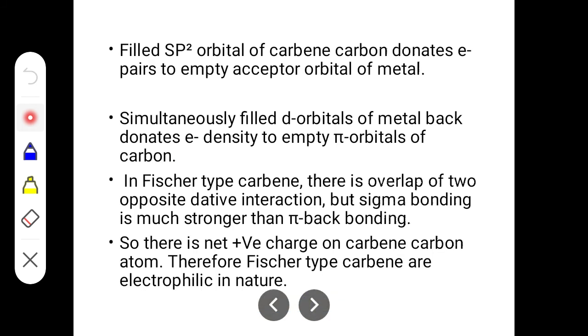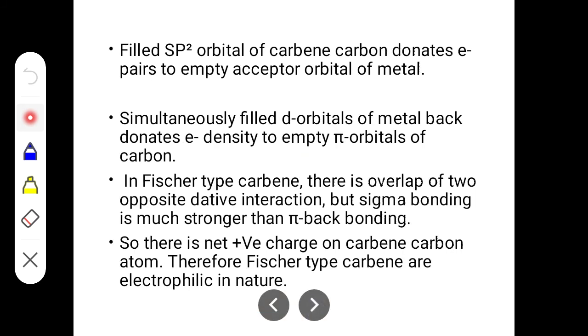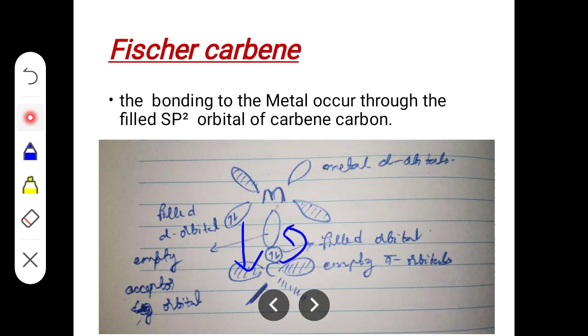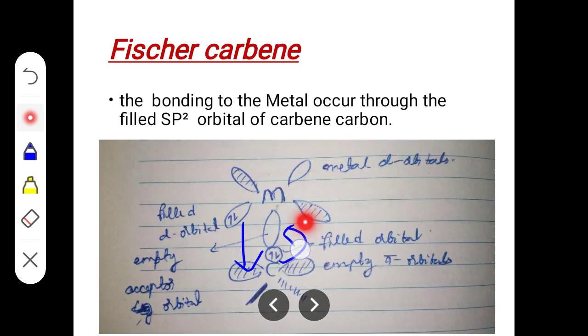I have written here, the filled sp2 orbital of the carbene carbon donates an electron pair to the empty acceptor orbital of the metal. That means this one is donated to the empty d orbital of the metal. And simultaneously, the filled d orbital on the metal back donates its electrons to the empty p orbital of the carbene carbon. In Fischer type carbene, there is an overlap of two opposite dative interactions, but sigma bonding is much stronger than the pi back bonding. That means this type of interaction is much stronger than this interaction.